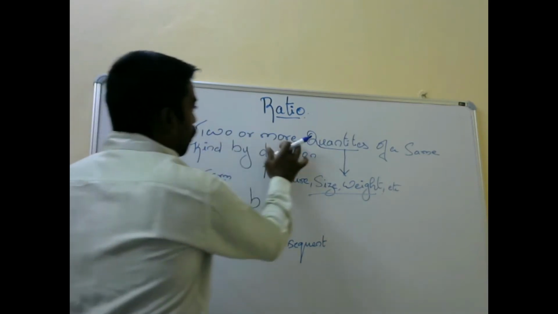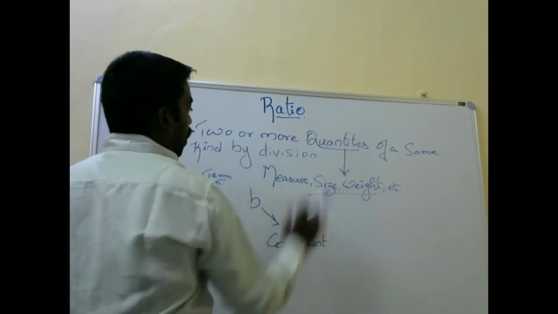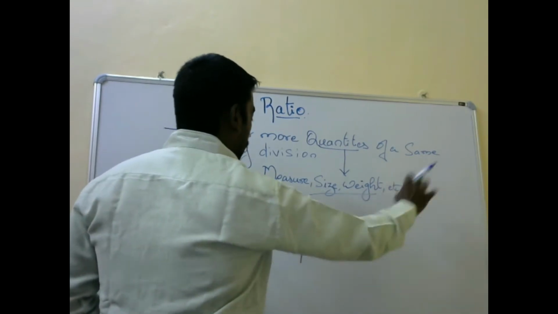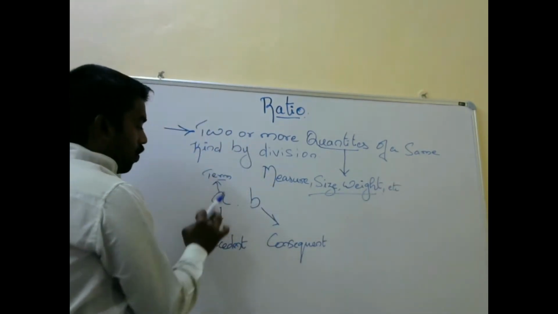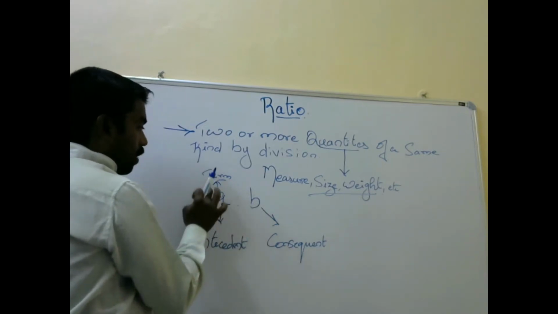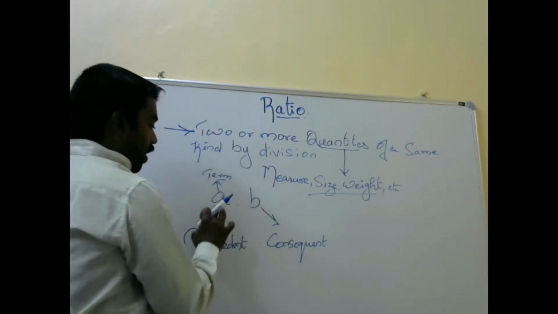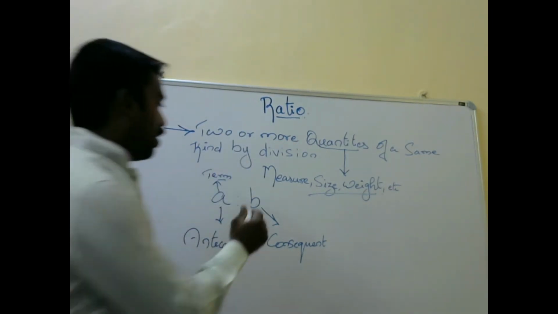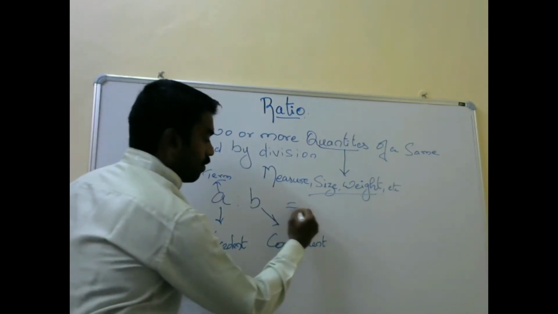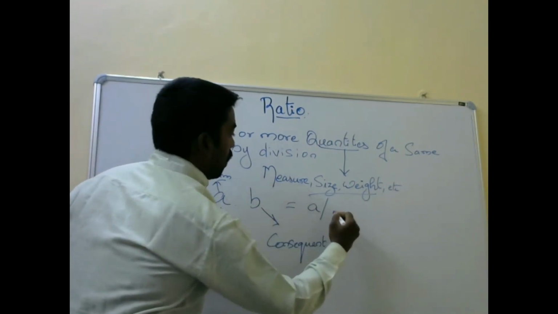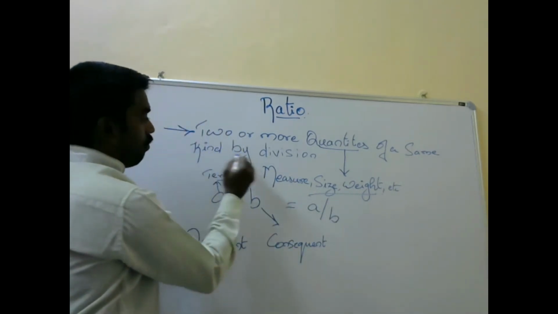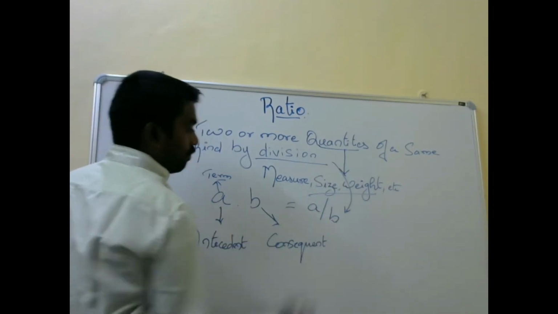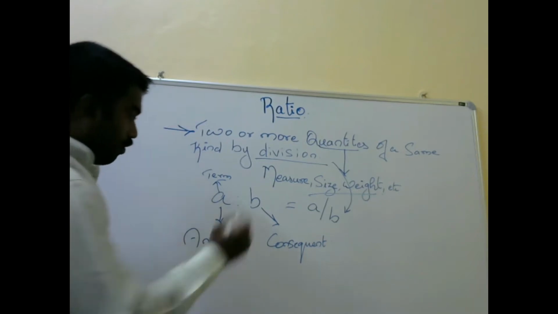What does it say? Two or more quantities of the same kind by a division is called the ratio. What are quantities? Quantities are nothing but measure, size, weight, and so on. In the ratio A is to B, A is a term and B is a term. The first term in the ratio is called the antecedent, and the second term is called the consequent. In ratio, A is to B, they say A divided by B. It is a kind of division, A by B.